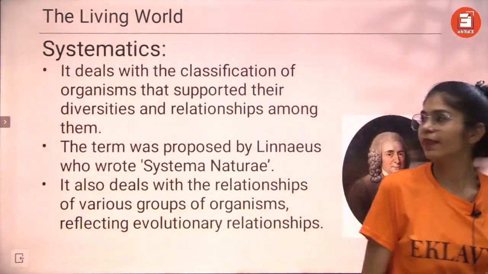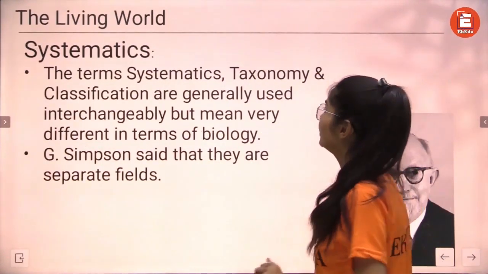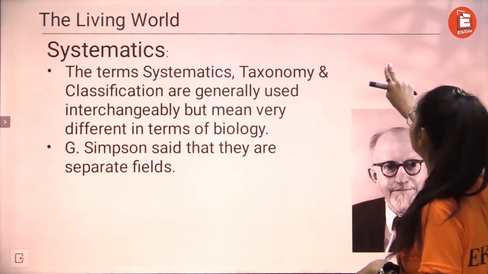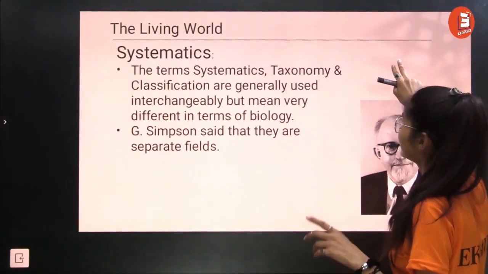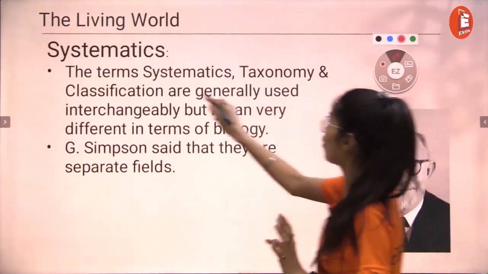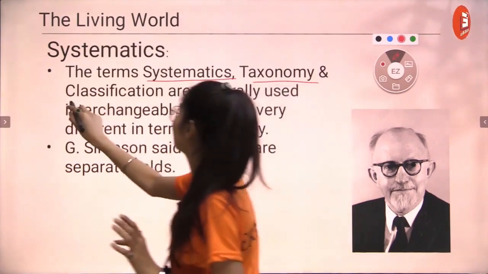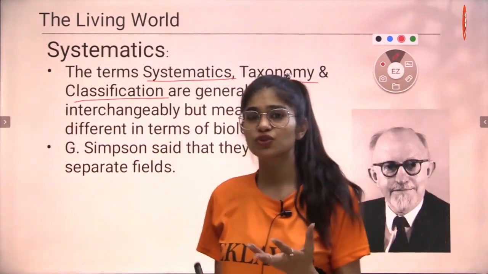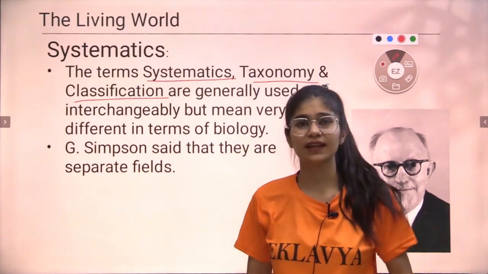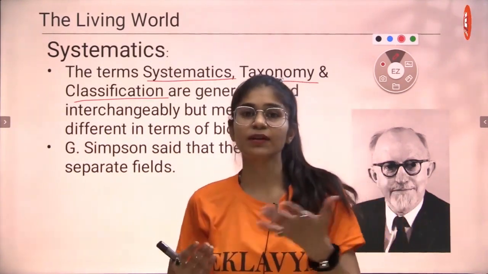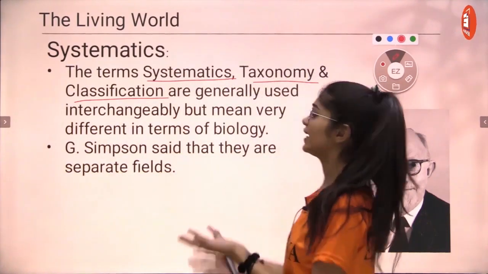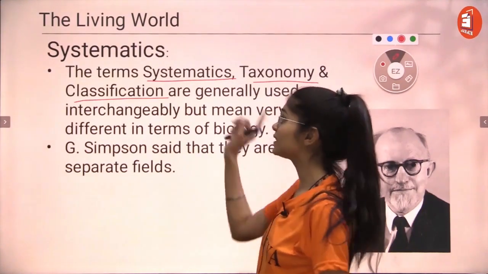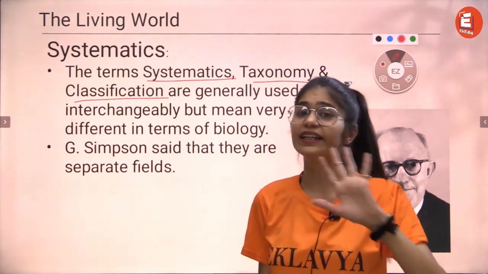Now, kids, we're going to talk about the term systematics. Like I said, there are three terms that we're going to talk about today: systematics, taxonomy, and classification. Although when you hear these terms, it is usually as if we're talking about the same thing. Initially every word almost is like a synonym for each other, although it is not true. Taxonomy, systematics and classification mean entirely different things.